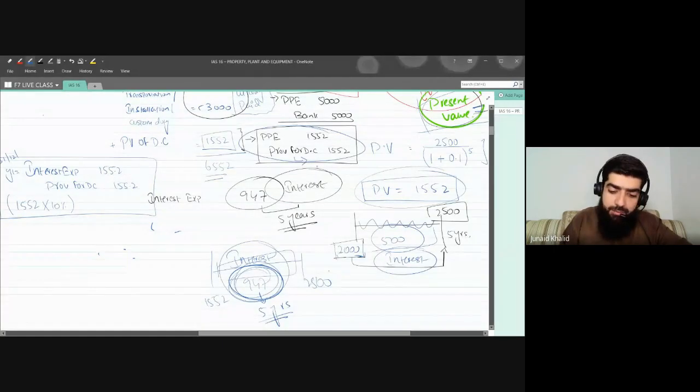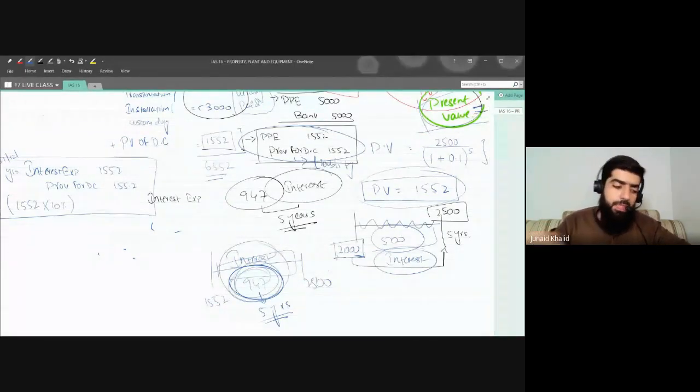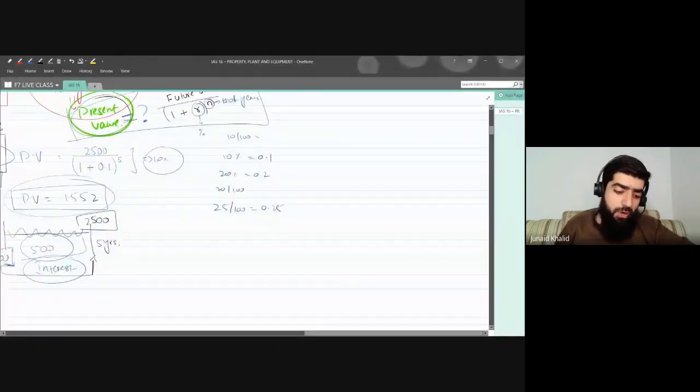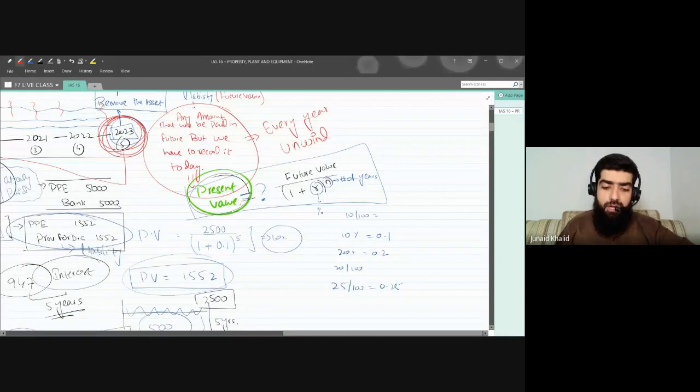Remember, it's a liability, but we named it as a provision for dismantling cost. And since we have recorded the liability at its present value, accounting treatment suggests that subsequently, every year you have to unwind.